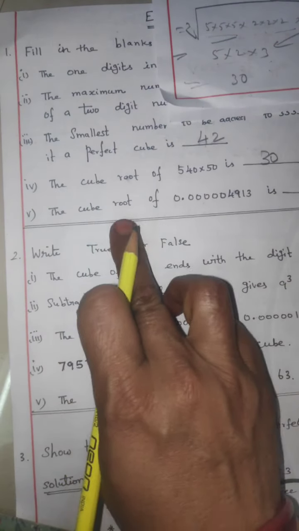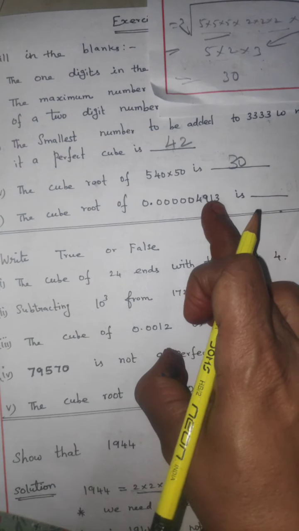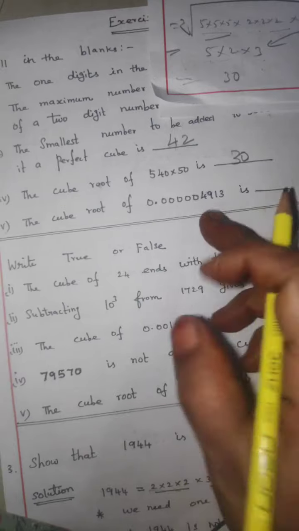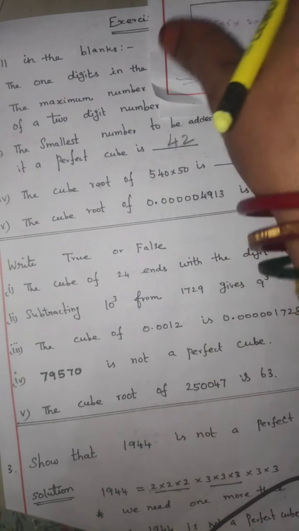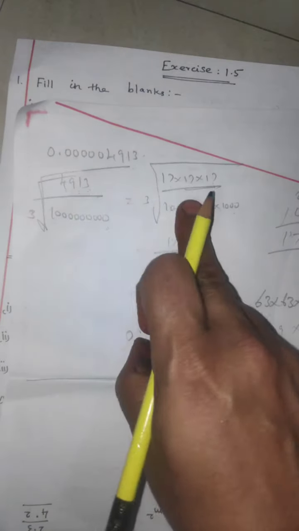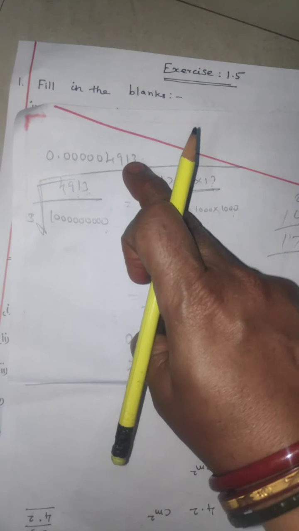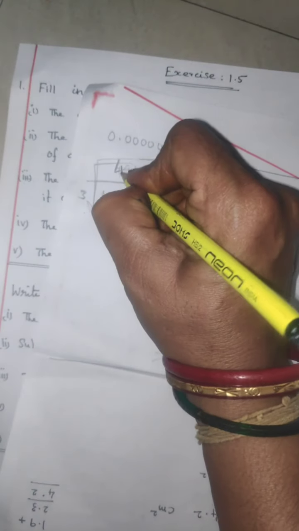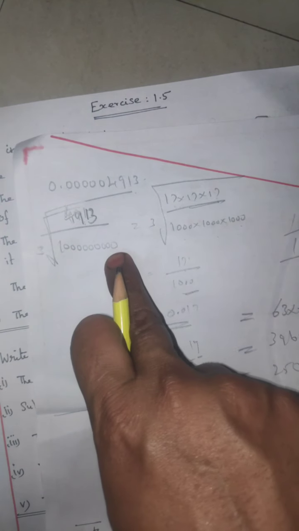Next question, the cube root of 0.0000504319. Point after how many digits are there? 1, 2, 3, 4, 5, 6, 7, 8, 9. So how do we write it? See there. Remove the decimal point and write 4,913. Write 4,913 in the cube root, divided by 9 zeros, since there are 9 digits after the point.